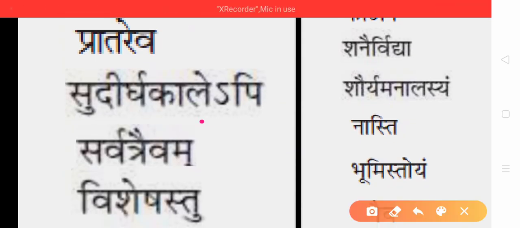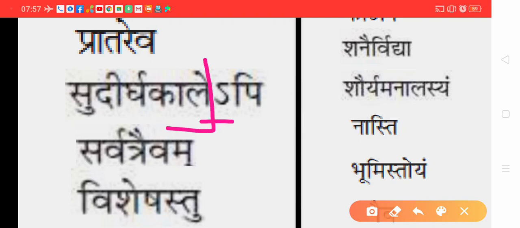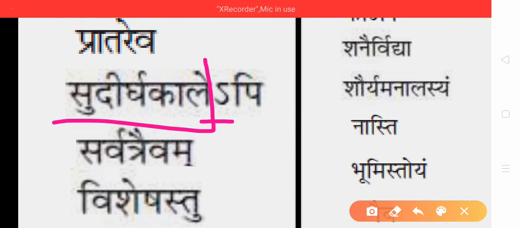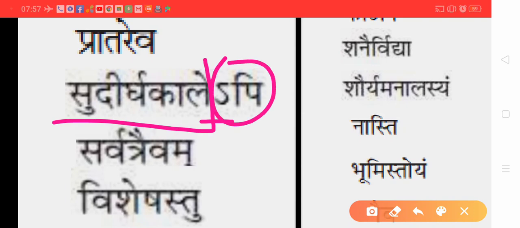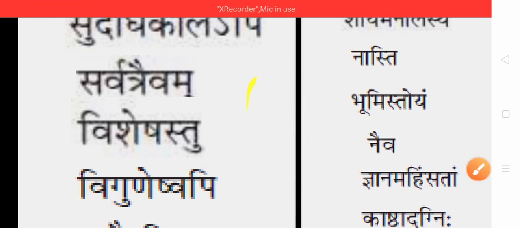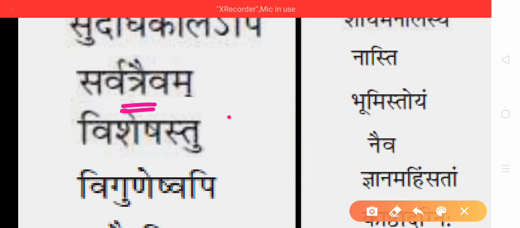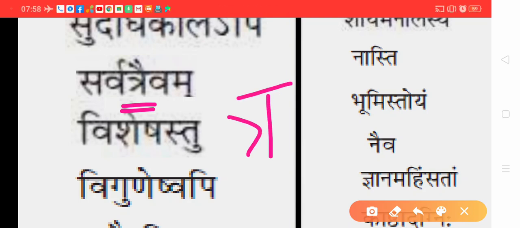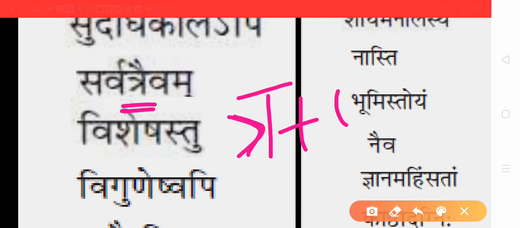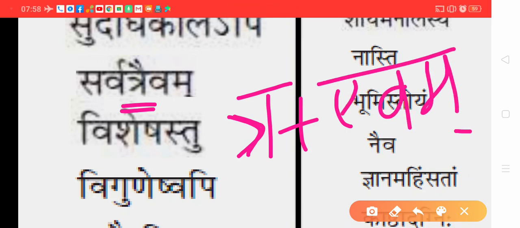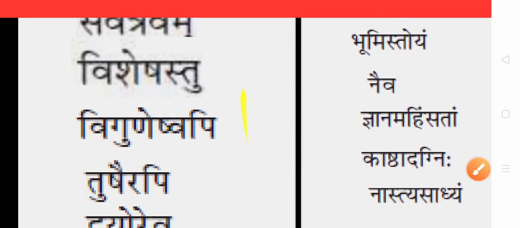Sudirgha Kalapi, here it is not OS, here it is AS. So this part will remain as it is, not to be changed. Sudirgha Kale plus, here you write Api. Sudirgha Kale plus Api. Sarvatraivam, Sarvatra plus Evam. We have to split at trai. So the first word will end with Sarvatra plus Evam. Okay. So Sarvatra Evam.